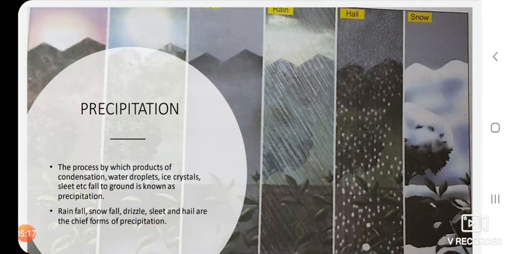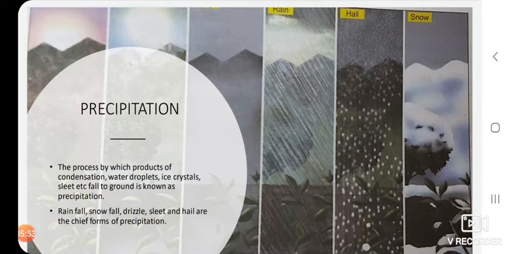Raindrops of smaller size and less density are known as drizzle. The next one is snow: the water droplets which rise higher and freeze on account of a drop in temperature. Snowfall usually occurs in winter in cold climates or on high mountains.